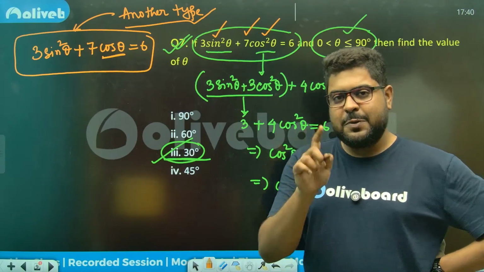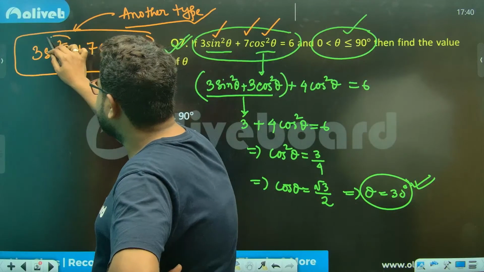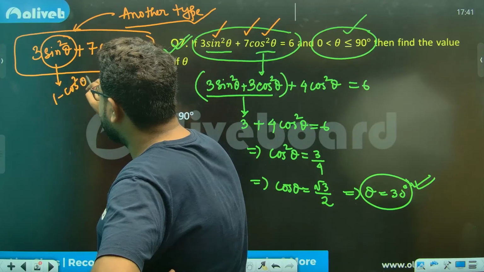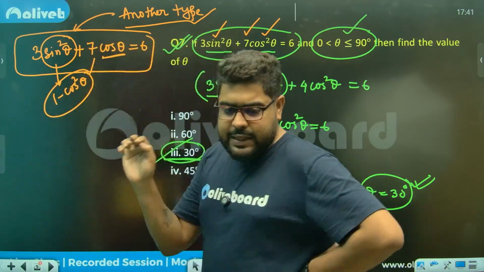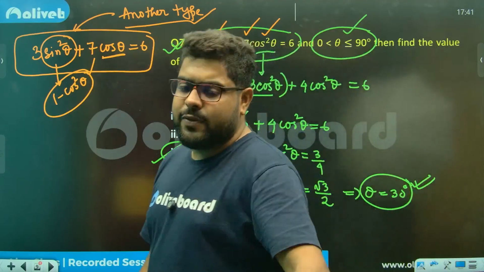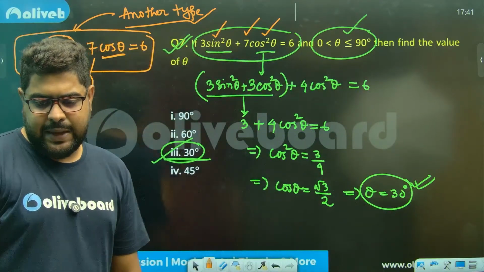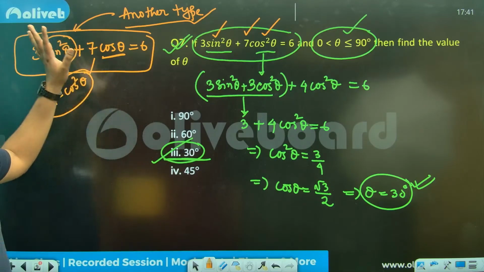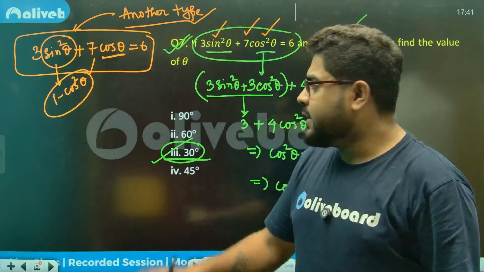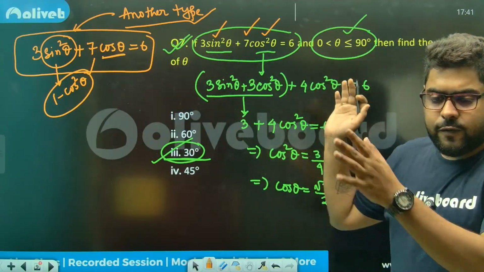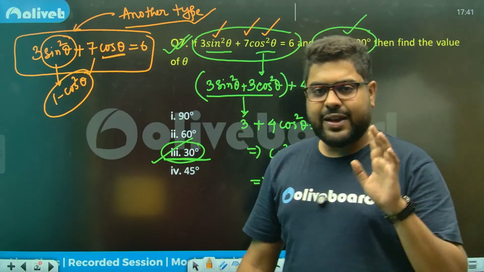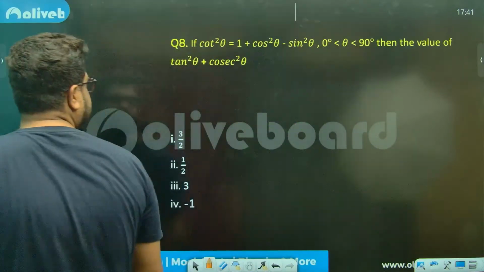So here there is only one way: change this, you can write 1 minus cos square theta. That is the only feasible way to go. So please understand, this type can also come. And if that comes, keep these two things in mind. Remember these two things together: that in both there are two options, two choices. Perfect. Moving on.